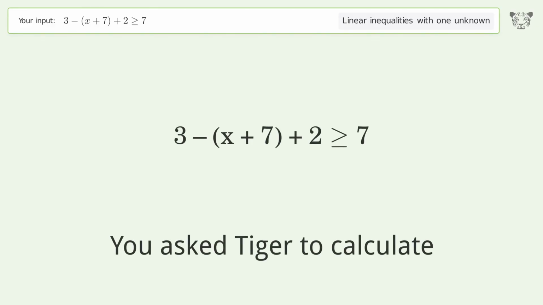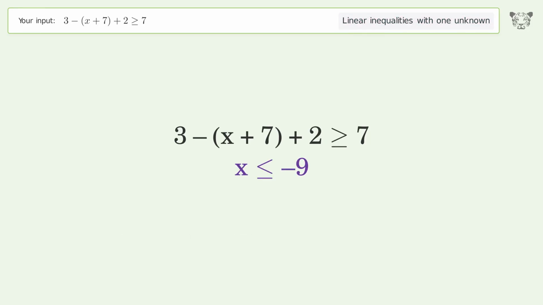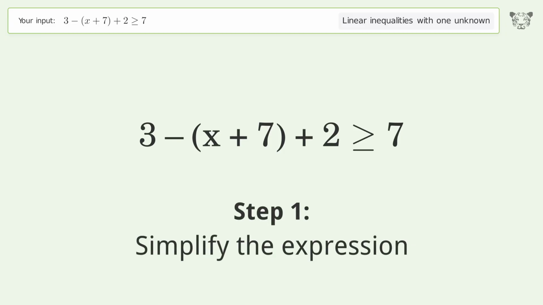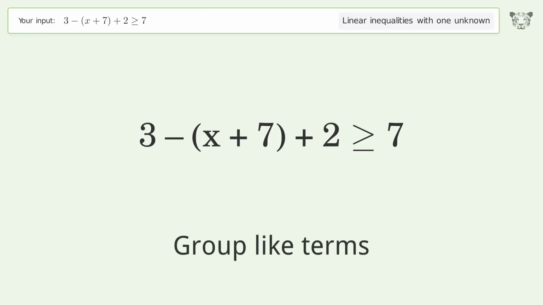You ask Tiger to calculate. This deals with linear inequalities with one unknown. The final result is x equal or smaller than -9. Let's solve it step by step. Simplify the expression. Group like terms.